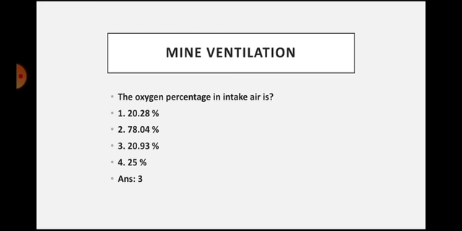Here you can link it. The same atmospheric air is being sent into the mine through the intake airway. Now they have asked us the question, the oxygen percentage in intake air. So what is the oxygen percentage in intake air? The same, it is the percentage which is contained in the general atmospheric air. It is 20.93%. So the answer is 3. It is 20.93.